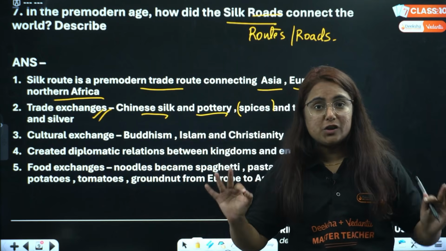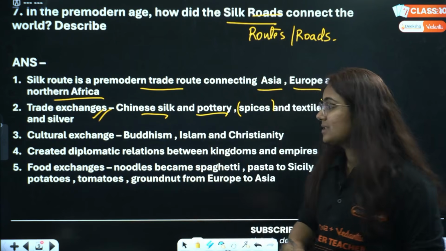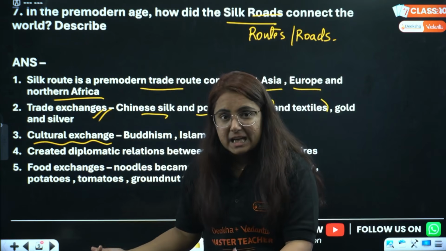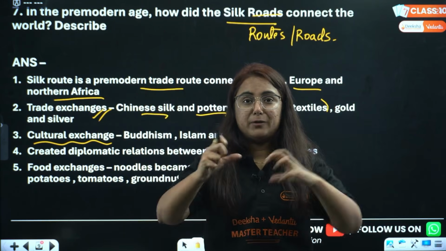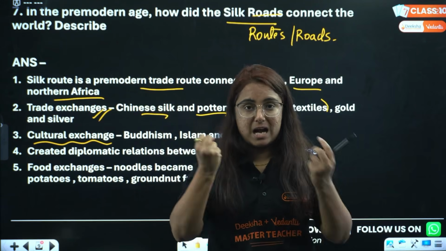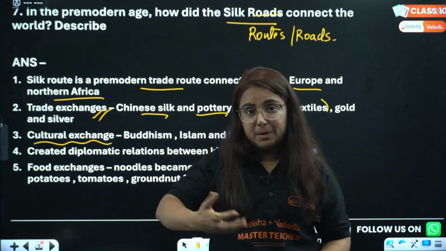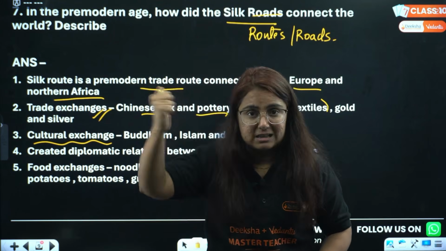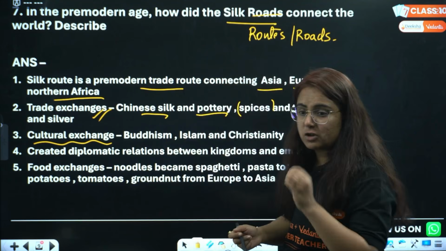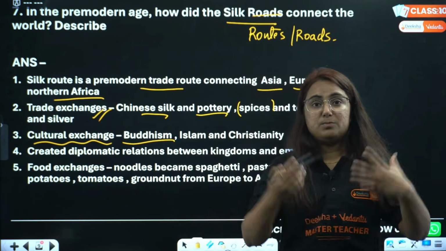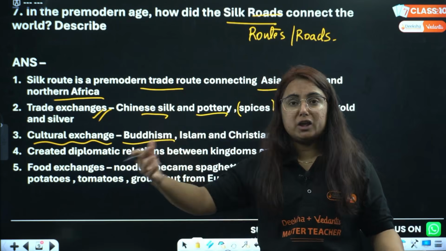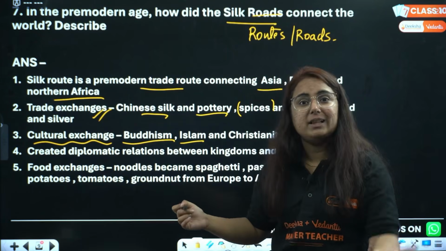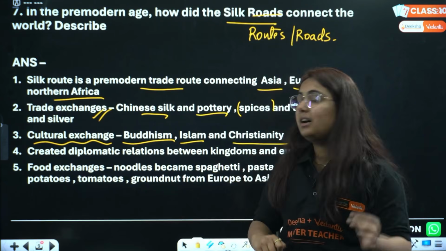But it was not just trade exchanges; we had cultural exchanges too. Like in a classroom, you sit together, come from different cultures and talk about your culture, because you are in one place. Similarly, for trade, when people came from one place to another, they shared their food, culture and traditions. How? Buddhism, which was born in India, spread to nations like China, Japan and Korea via the same route. Islam came to India via the same route. Christianity came to India by the same route.